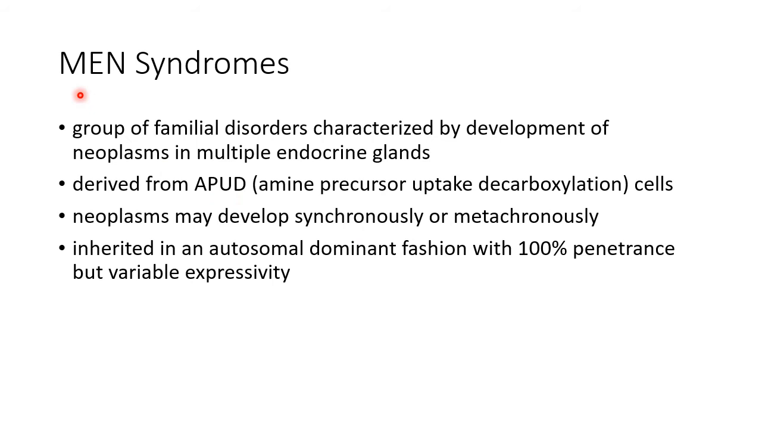First, let us see about multiple endocrine neoplasia, that is MEN syndromes. These are a group of familial disorders characterized by development of neoplasms in multiple endocrine glands. These neoplasms are derived from APUD cells, that is amine precursor uptake decarboxylation cells. These neoplasms may develop synchronously or metachronously. MEN syndromes are inherited in an autosomal dominant fashion with 100% penetrance but variable expressivity.